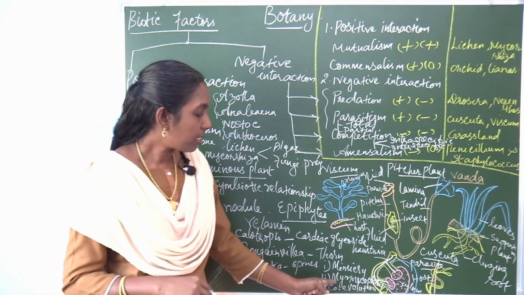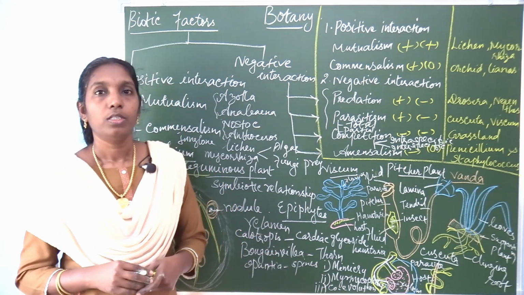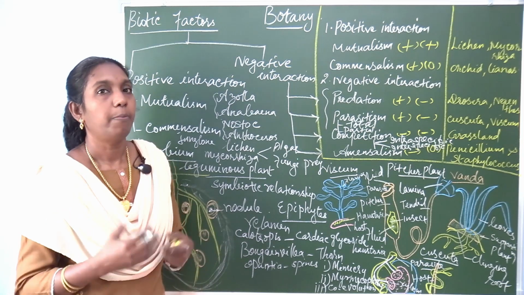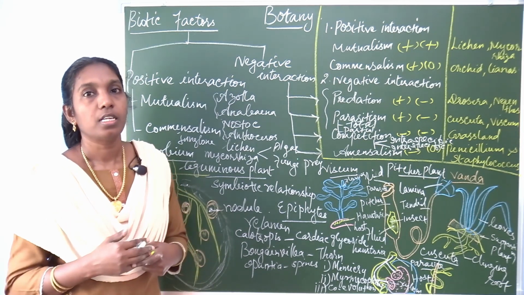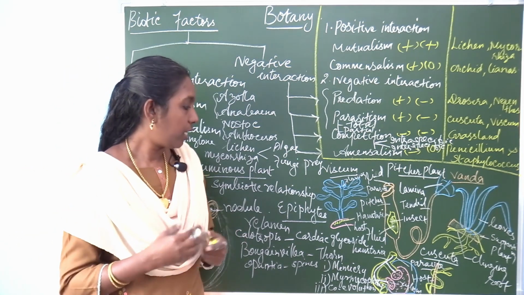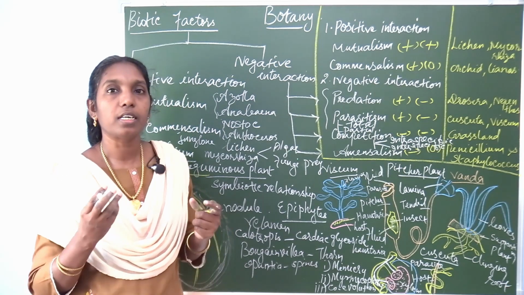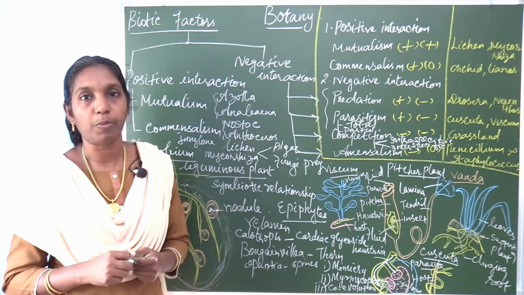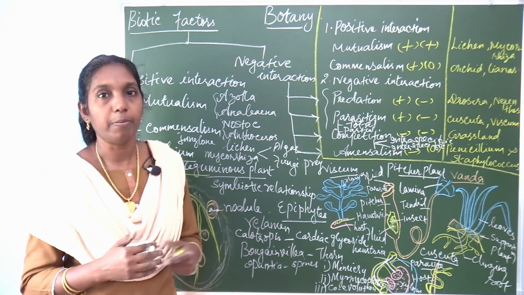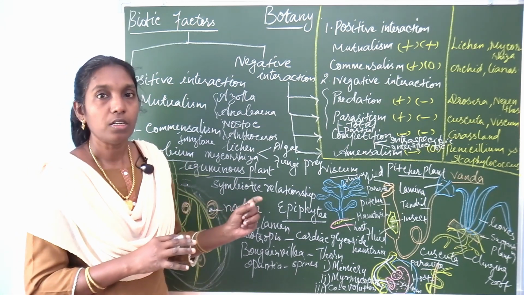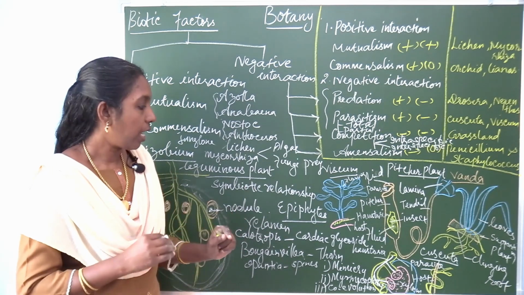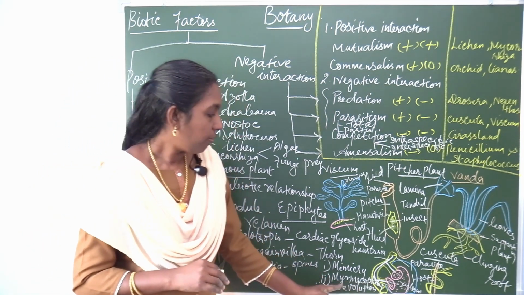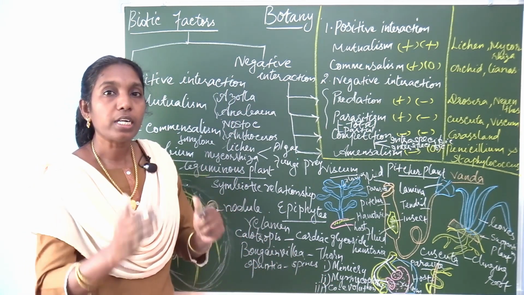Another example is myrmecophily. Certain plants like mango, litchi and some other plants get ants sheltering in them. Mango is a very common plant, and you may see ants living there. These ants protect the plants.